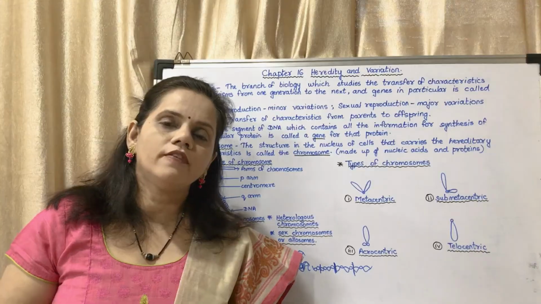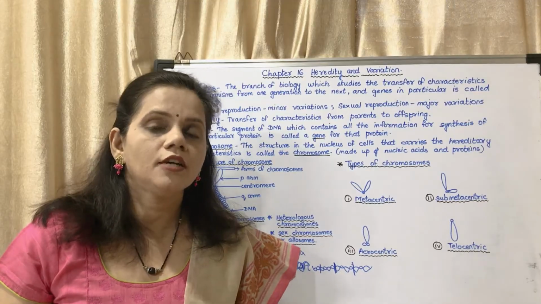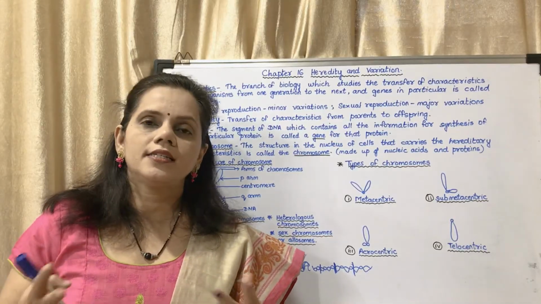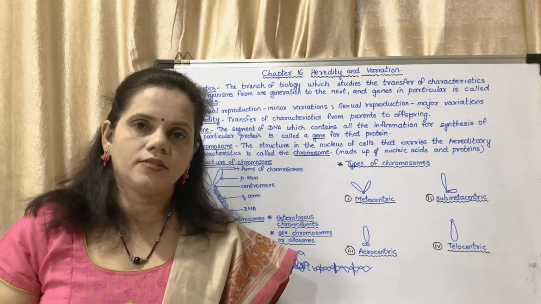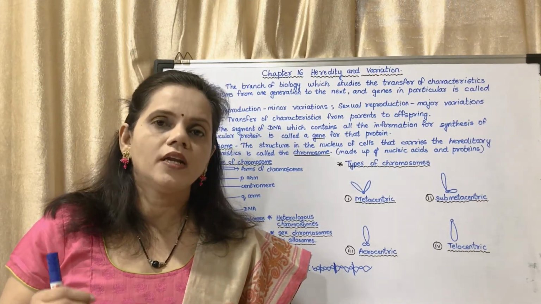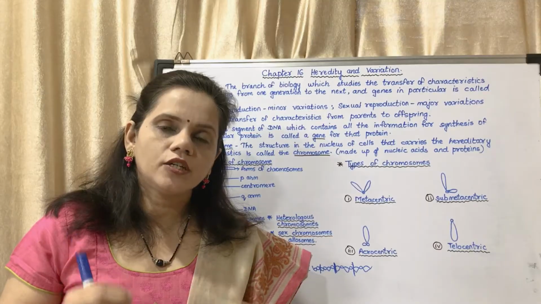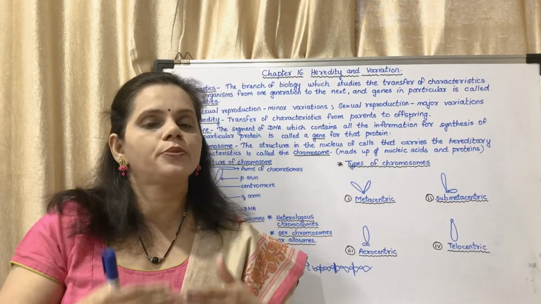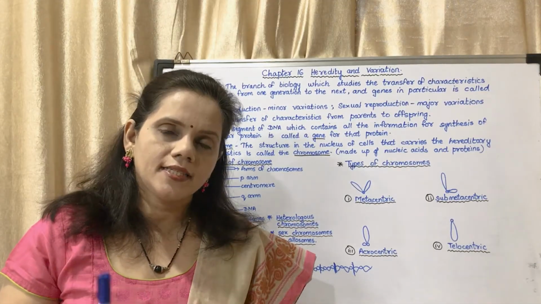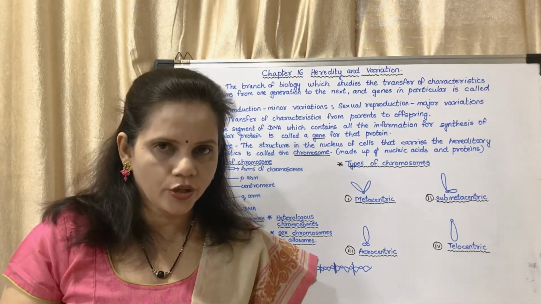So how do they show variations? This single gene, if it is functioning properly, consider it is producing enough amount of hormone. Consider it is growth hormone in plants. If the gene is producing enough growth hormone, then the plant will grow to a particular height, to a particular size. If that growth hormone is produced in lesser quantities due to some conditions, then the plant growth will be stunted. That means it will not grow.